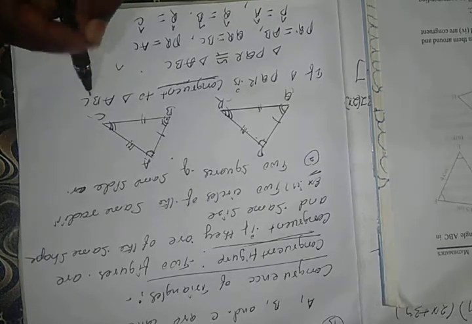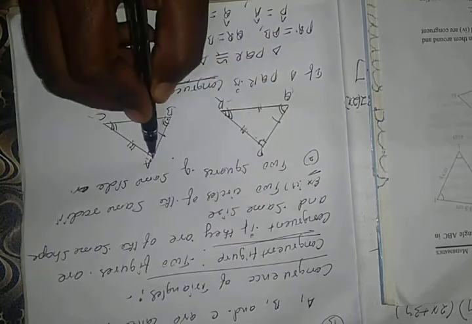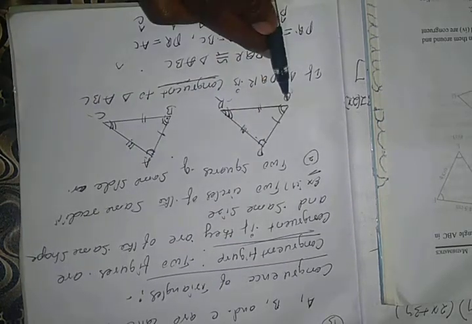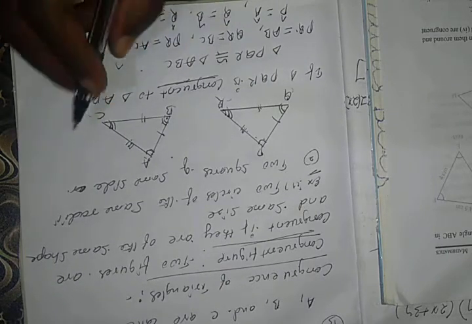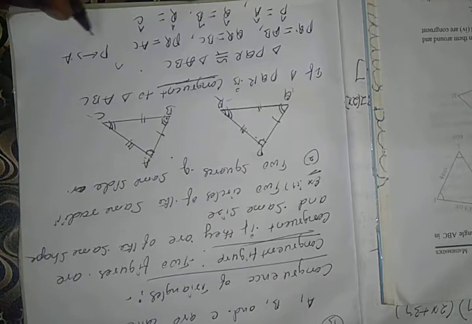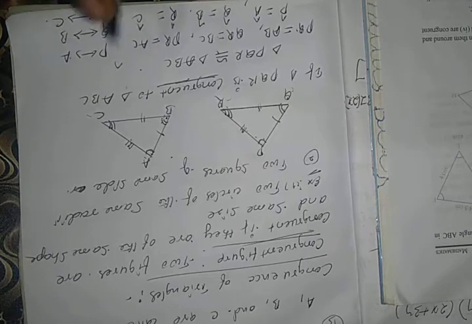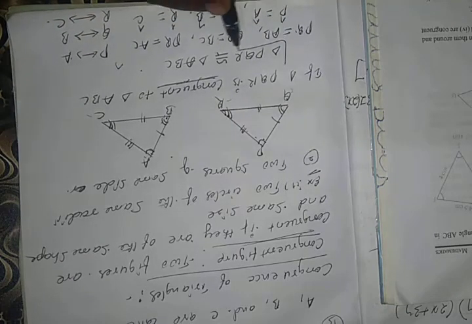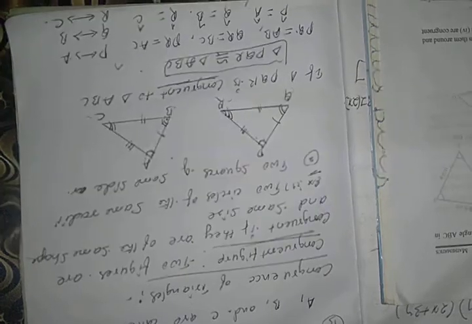Then the vertices correspond: P corresponds to A, Q corresponds to B, and R corresponds to C. So we say triangle PQR is congruent to triangle ABC.